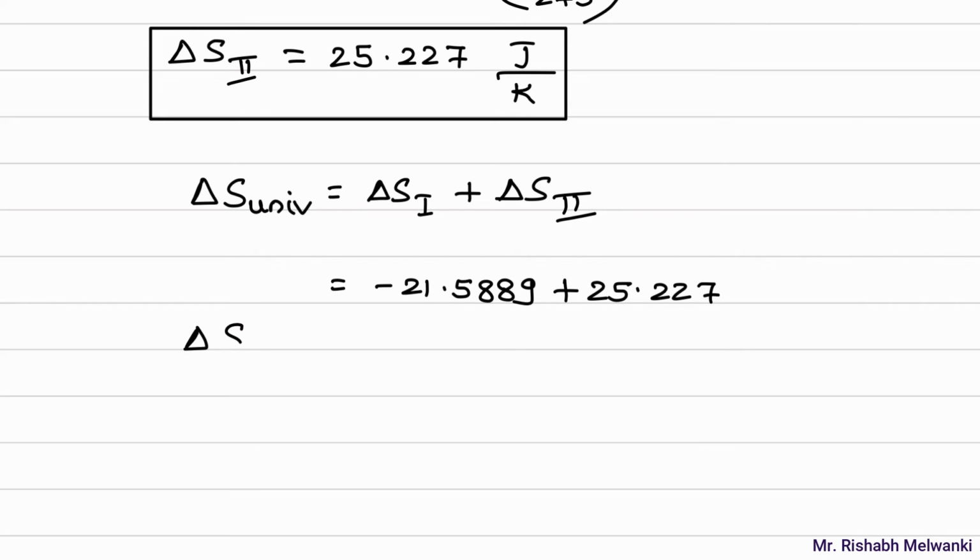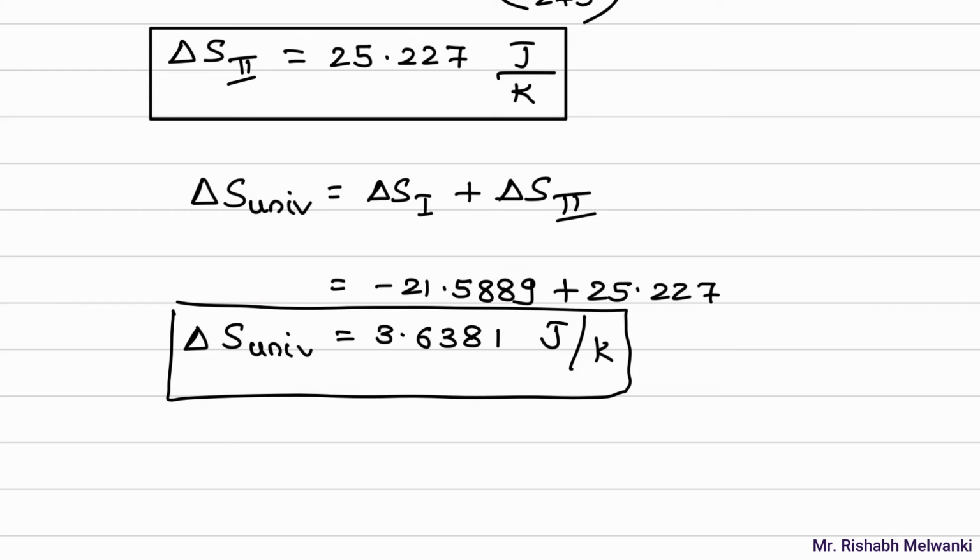So delta S of universe for case 3, let me check the answer. Delta S of universe is 3.6381 joule per Kelvin. Now this value is greater than 0, so this is an acceptable value. Our answer is correct. So we have completed this question.